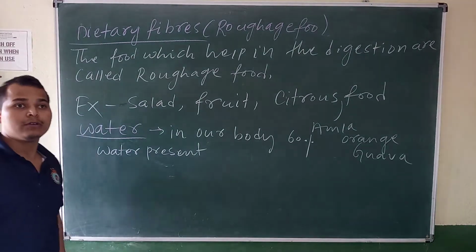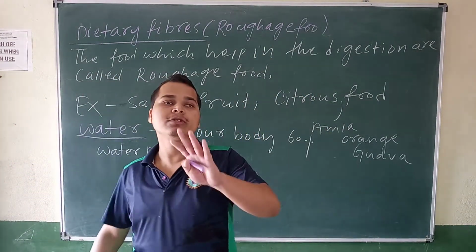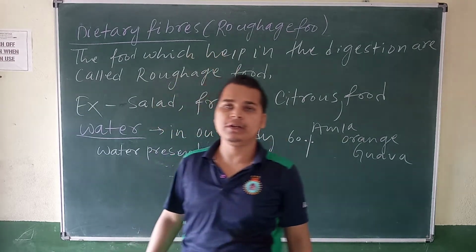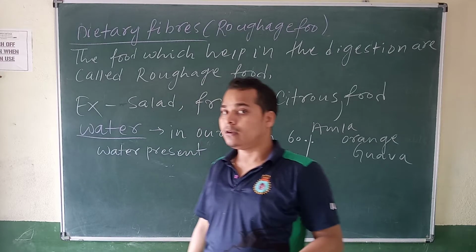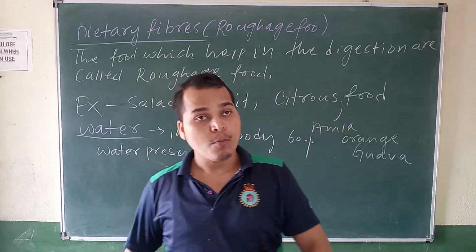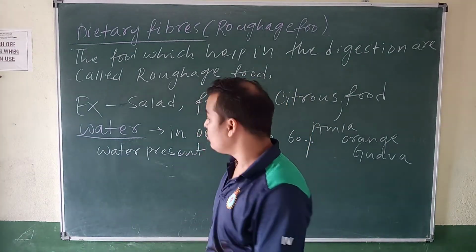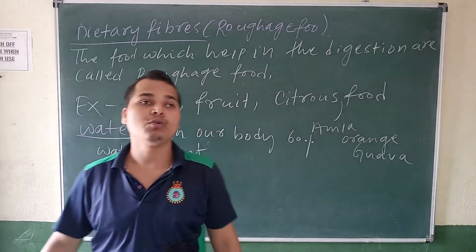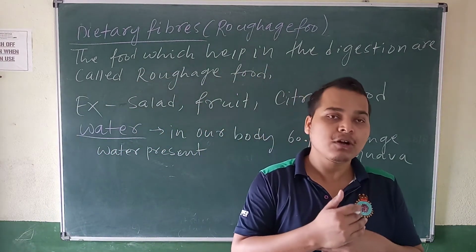Suppose your body weight is 70 kg. About 60% of that is water. So more of our body is water. What will happen? This water helps in the digestion of food.